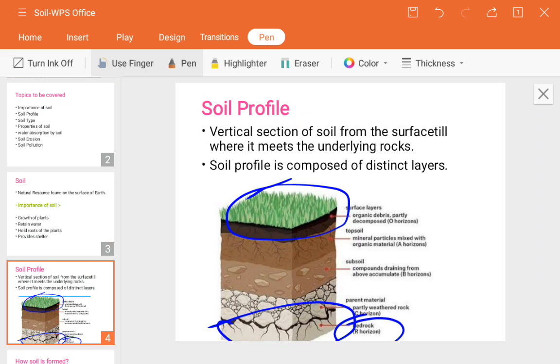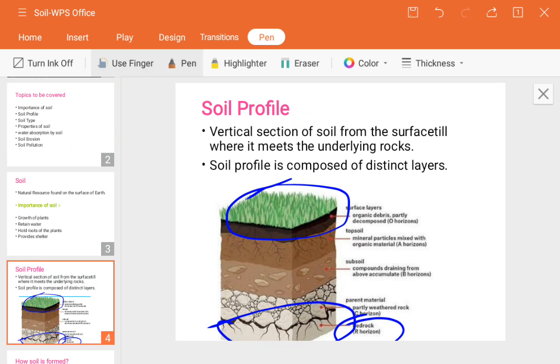The upper layer will have the small particles, so they stay upside. Rocks or big stones will be at the lower side, and the middle will be according to their appearance and chemical composition. According to that they get categorized in a layer formation.